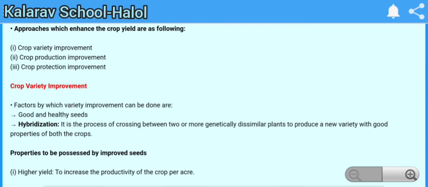First is crop variety. Variety can be improved by good and healthy seeds, and number two is hybridization. What is hybridization? It is the process of crossing between two or more genetically dissimilar plants to produce a new variety with good properties of both crops. You make one crop from two different crops of different variety, and a new crop is produced. Properties to be possessed by improved seeds: higher yield.